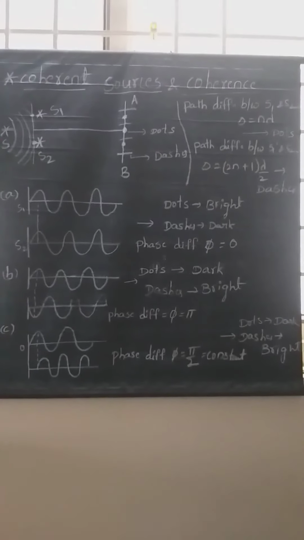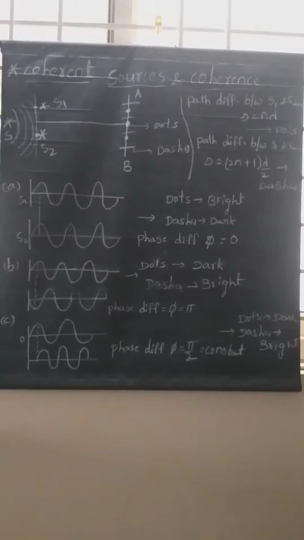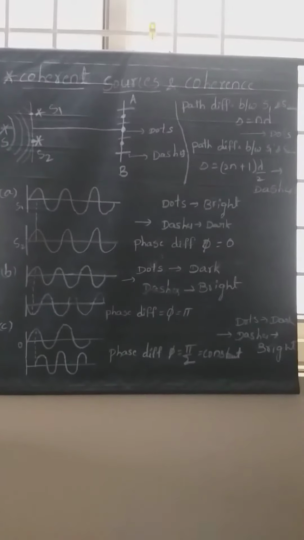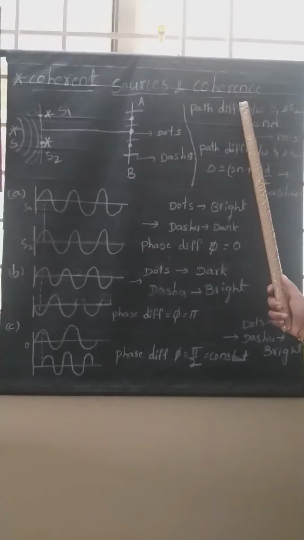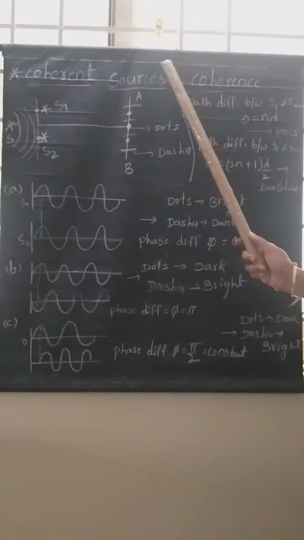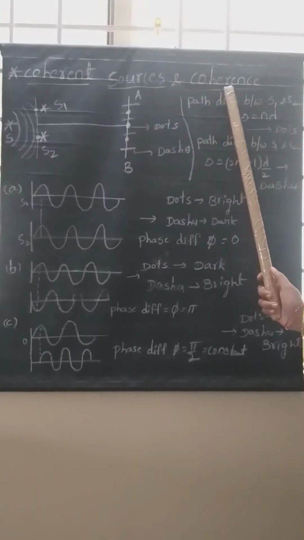Now we will see the supporting factors of interference. The basic need of interference is coherent sources and the method of coherence. Now we will see what is the meaning of coherent sources and coherence method.